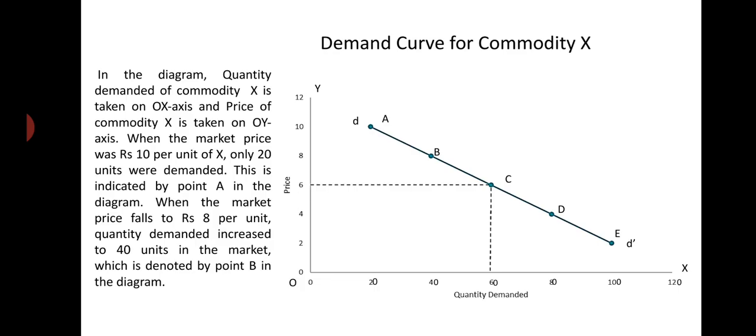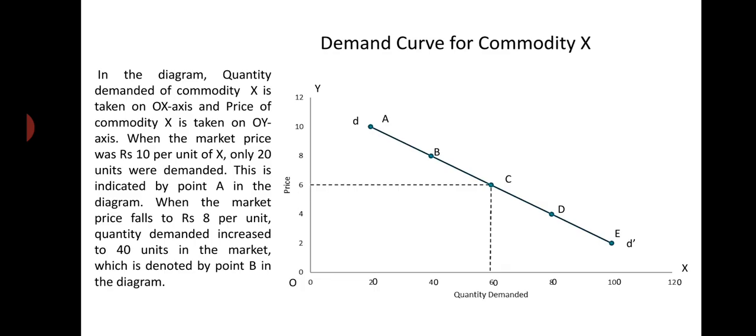So, in the diagram, quantity demanded of commodity X is taken on the OX axis and price of commodity X is taken on the OY axis. When the market price was rupees 10 per unit of X, only 20 units were demanded. This is indicated by point A in the diagram. When the market price falls to rupees 8 per unit, quantity demanded increased to 40 units in the market, which is denoted by point B in the diagram.